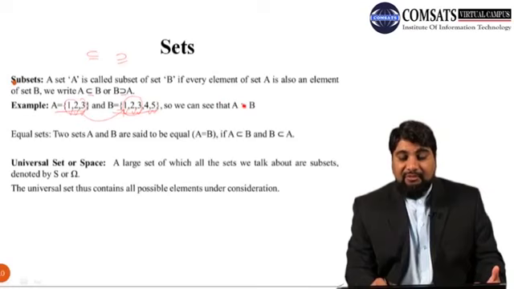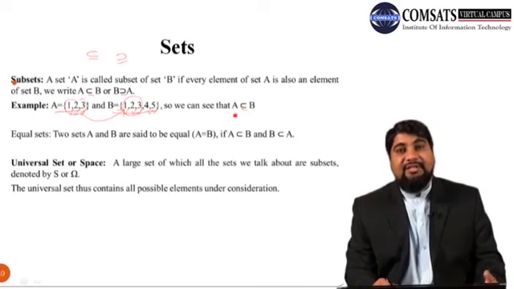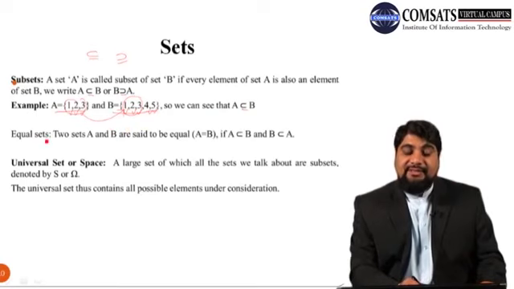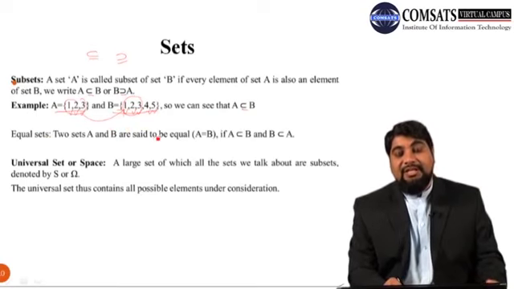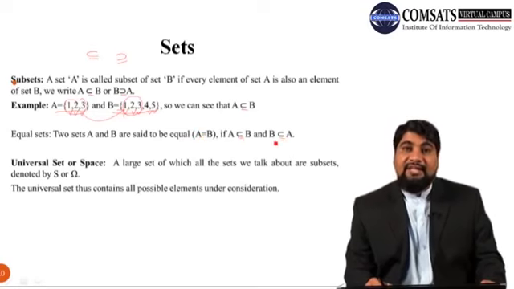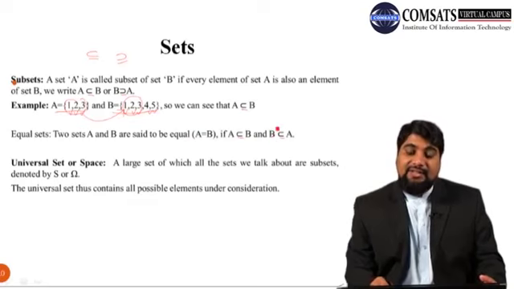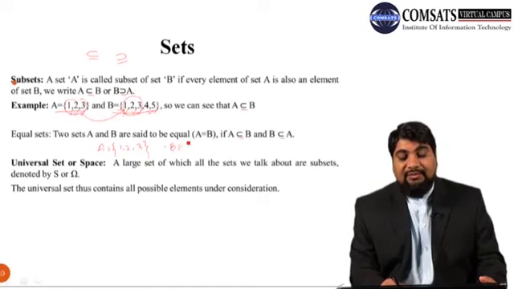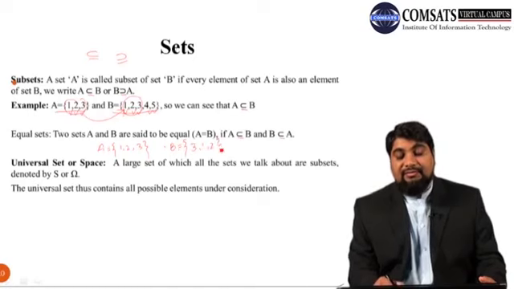So we can see that A is a subset of B. Now, equal sets. Two sets are said to be equal if A is a subset of B and B is also a subset of A. For example, we have set A = {1, 2, 3} and set B = {3, 1, 2}.